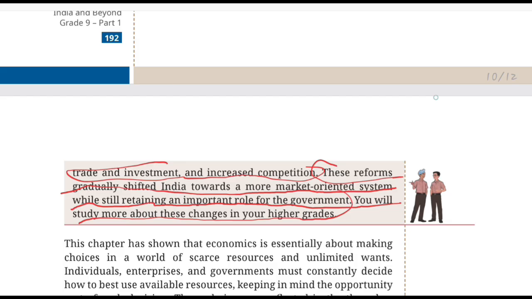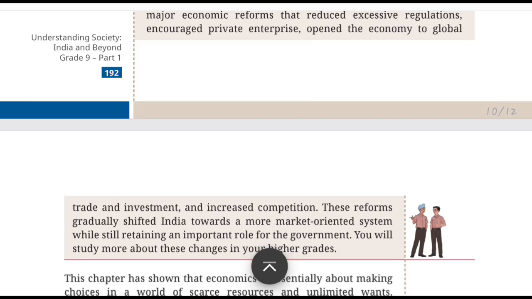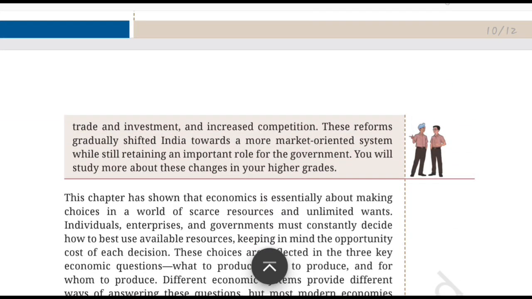Okay, so let's explore a question that has been given in your textbook. And the question is, in your opinion, should the government completely stay out of enterprise decisions? And the answer to this question is no. The government should not completely stay out of enterprise decisions. Businesses should have freedom to make many production and investment decisions, especially in a market-oriented economy. But government has an important role in making fair competition rules, protecting consumers, ensuring transparency, enforcing laws, and protecting public interest.